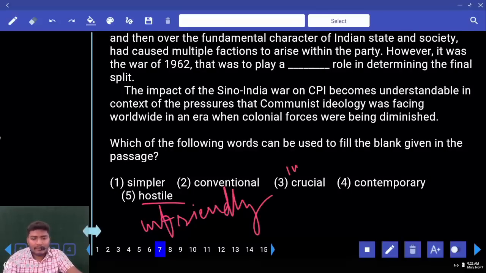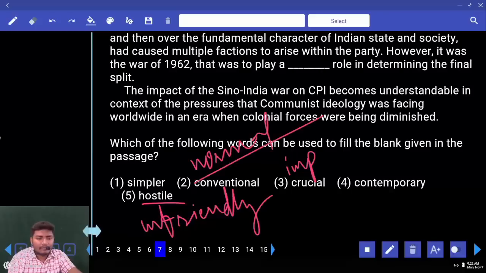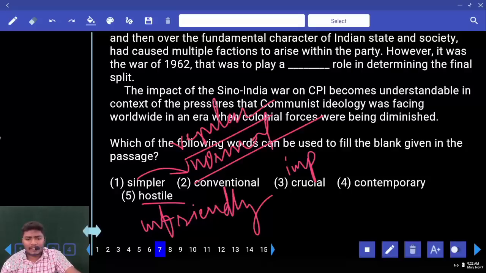Crucial means anything that is important. Conventional is nothing but general, normal, daily, regular. Next, simpler, again same meaning as the second one, conventional. Conventional and simpler are the same.